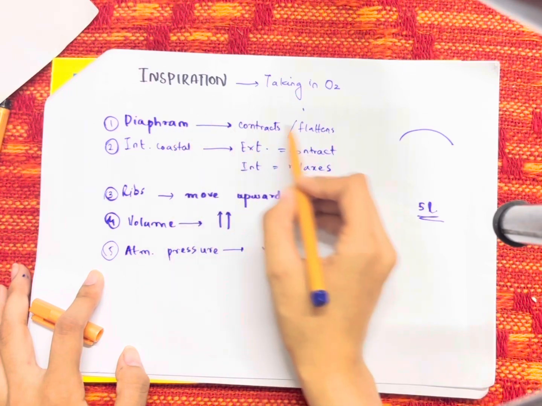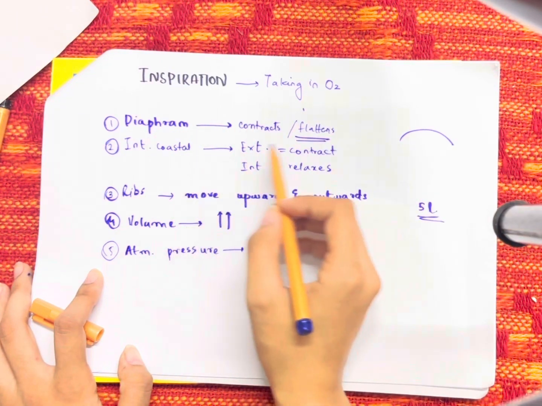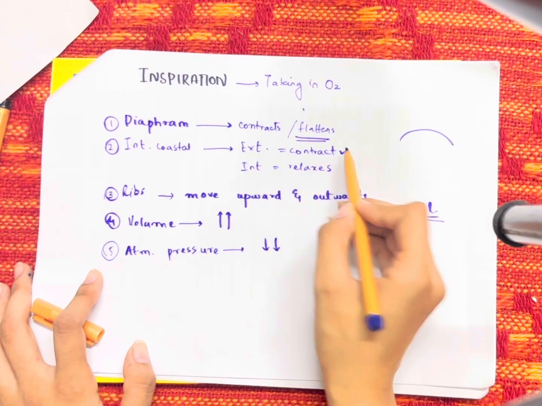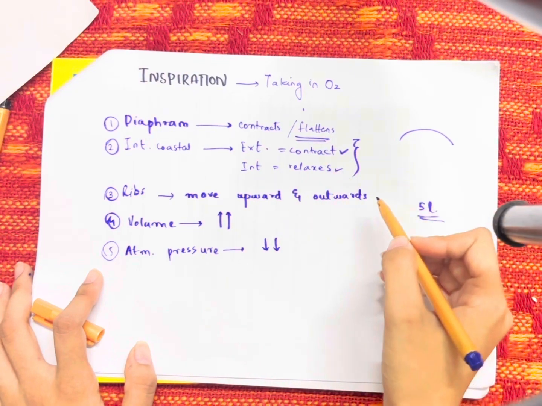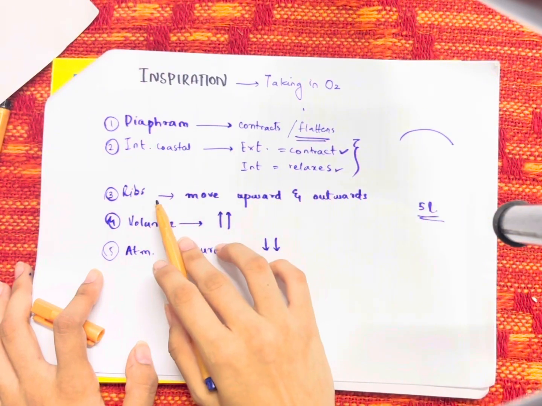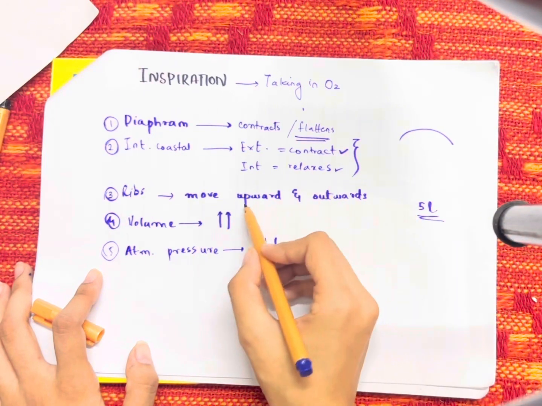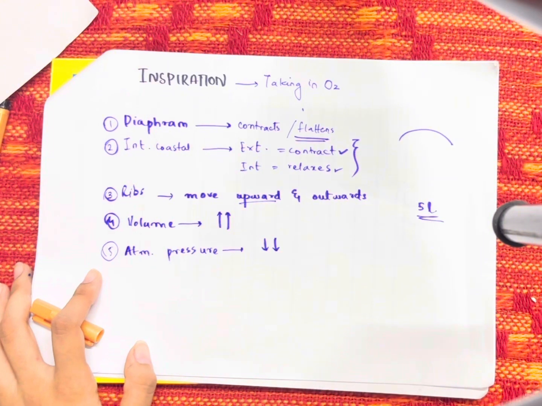When you talk about the diaphragm, it contracts and it flattens. Originally, it is dome shaped. The intercostal muscle consists of the external and the internal. The external intercostal muscle contracts while the internal intercostal muscle relaxes. Both of them work contradictory to one another. The ribs are the structures that basically protect the heart and come from the sternum. They move upward and they move outward. And the volume increases and the atmospheric pressure decreases.